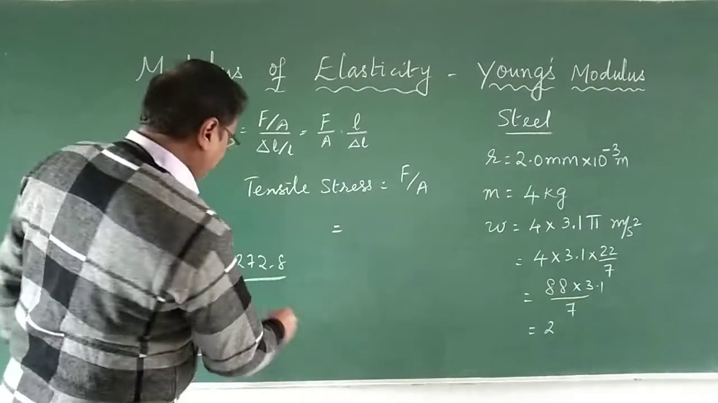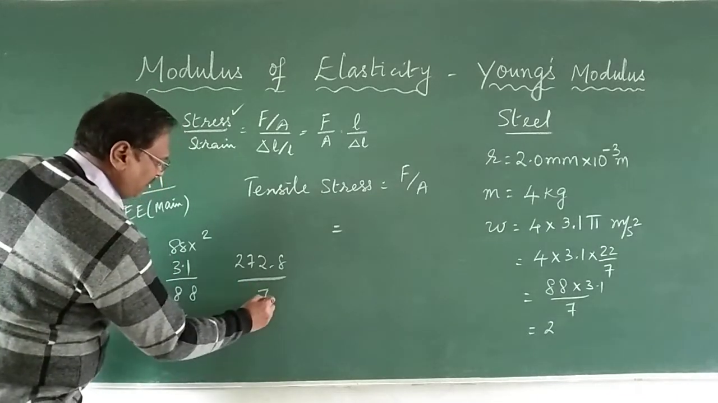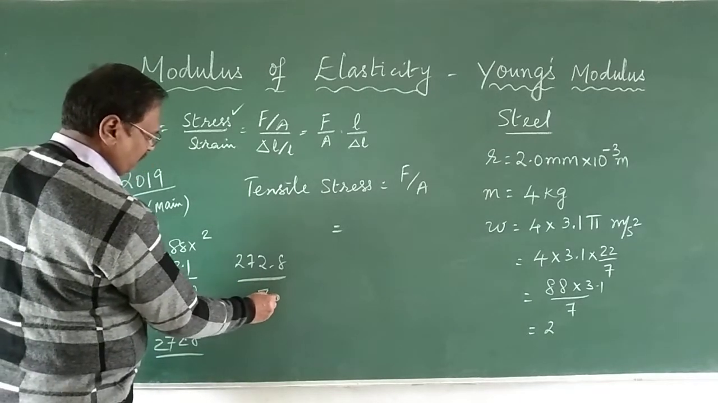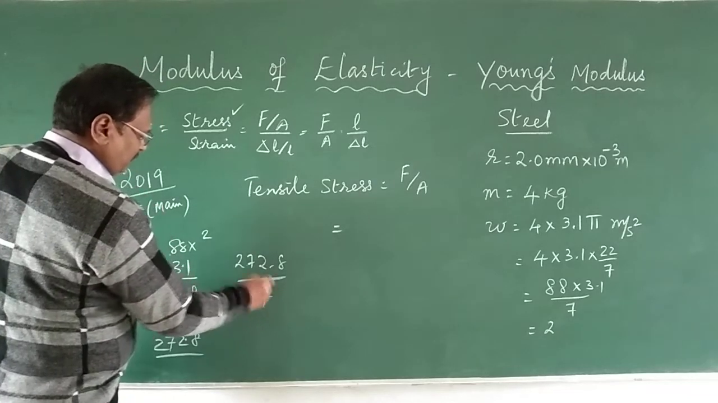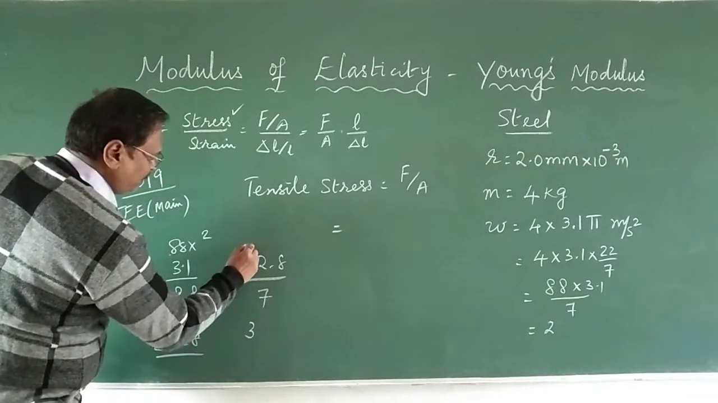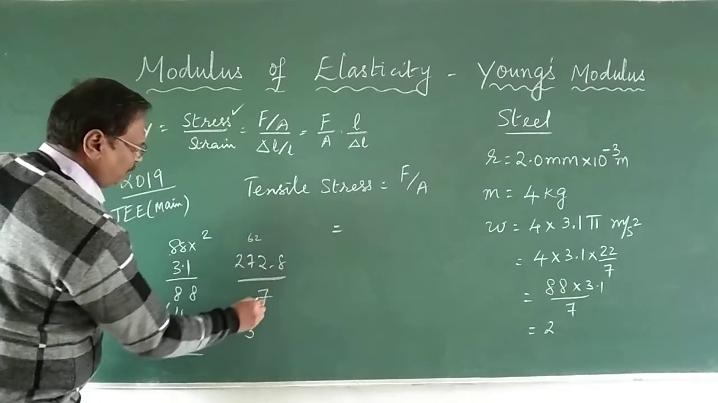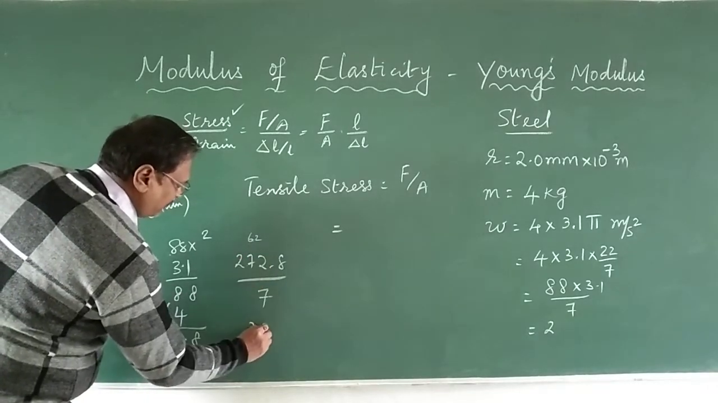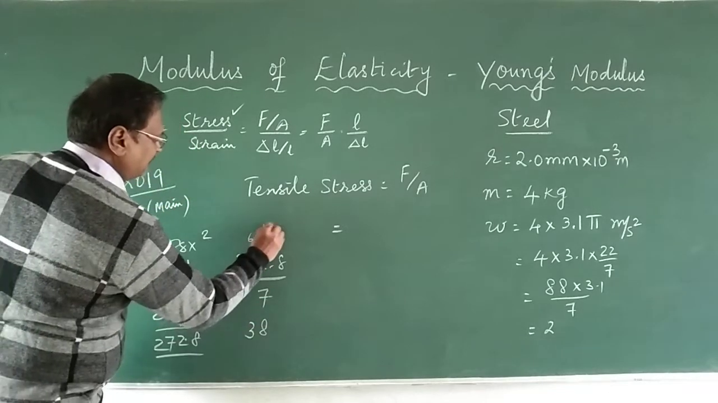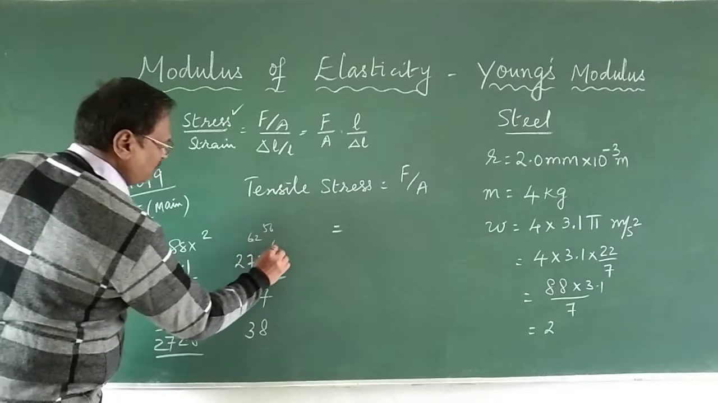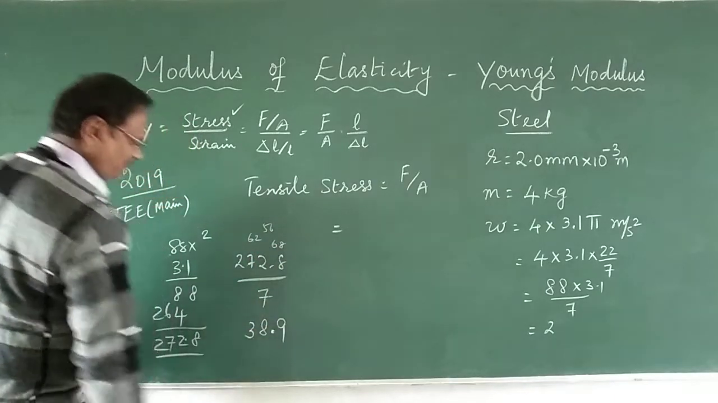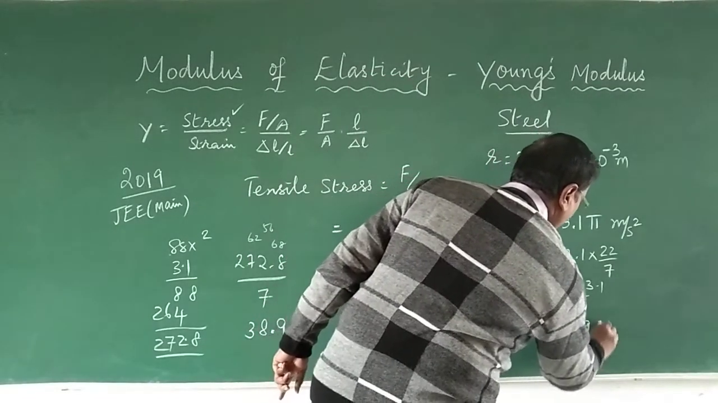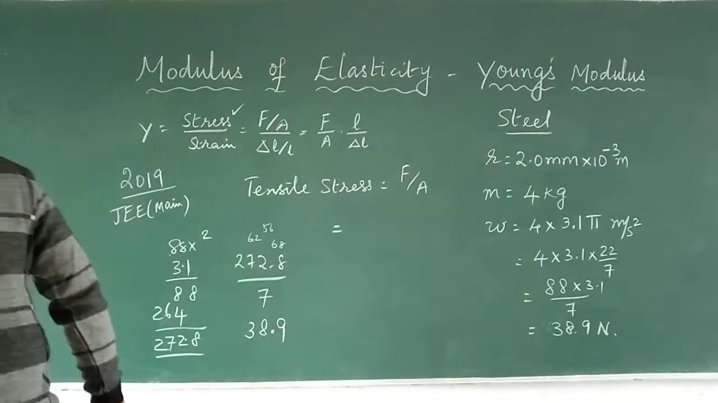272.8 divided by 7. 7 threes are 21, 6 is the remainder, 62, 7 sevens are 49, 7 eights are 56, and so on. So the total value for this is 38.9 Newton.